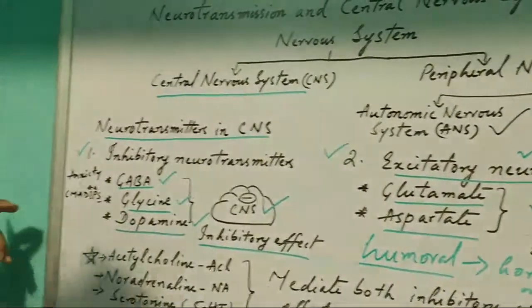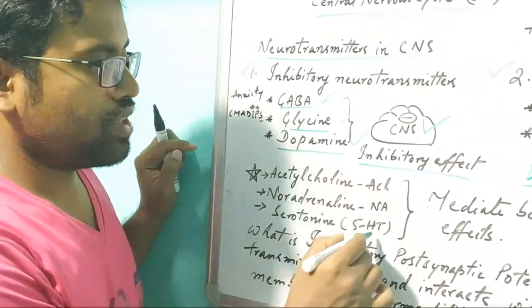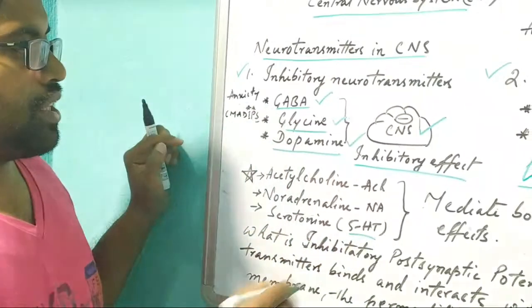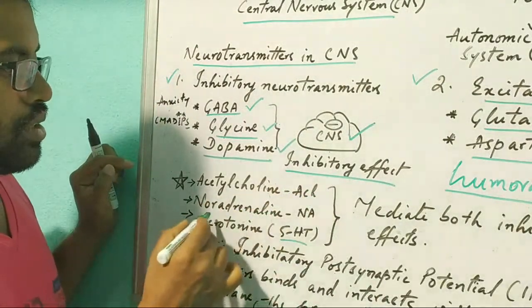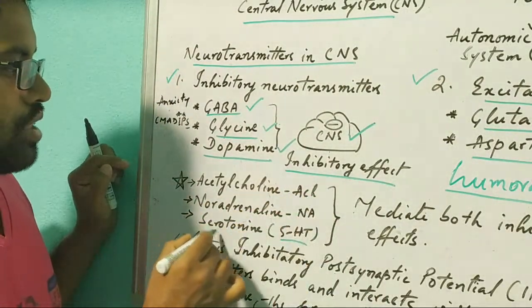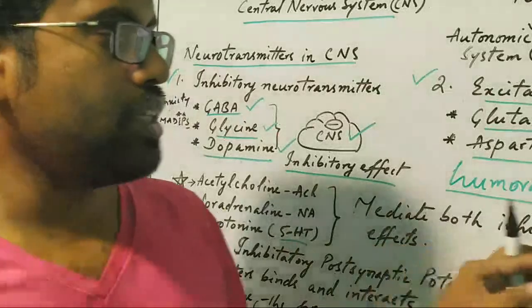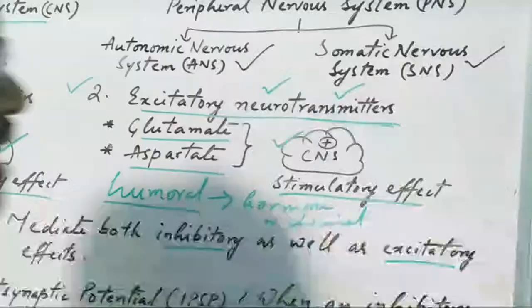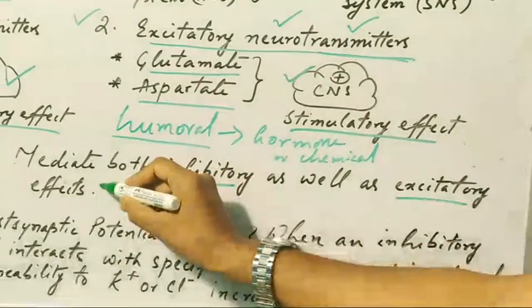Okay. Now acetylcholine, noradrenaline and serotonin. 5-HT means 5-hydroxytryptamine. This is the chemical formula of serotonin, another name of serotonin. So acetylcholine, ACh in short, noradrenaline, NA, and serotonin. These have both actions, excitatory as well as inhibitory. So these three neurotransmitters in the CNS mediate both inhibitory as well as excitatory effects.